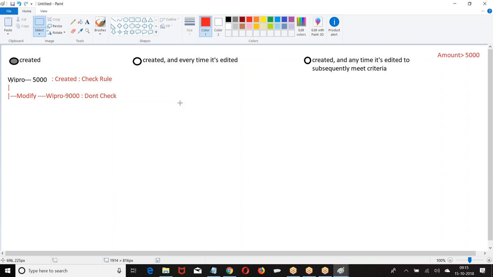I am not interested whether the rule is true or false. I am only interested whether the rule is verified or not. Let us take the next one. Check the second one.